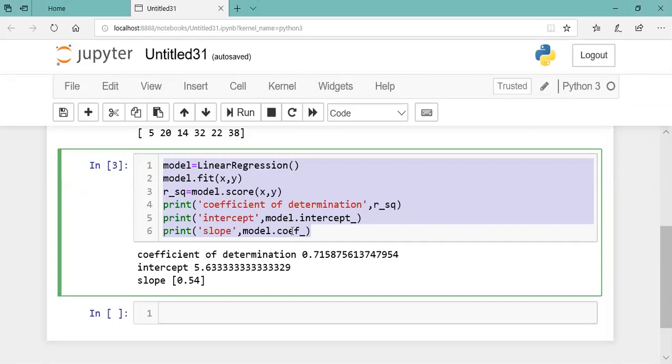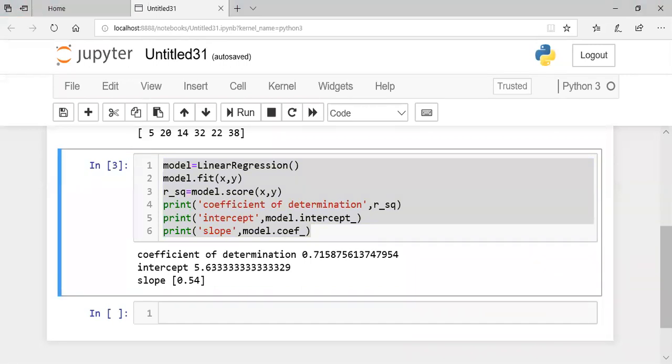So if you have 3 coefficients, where do you hold them? You have to create an array, a list. Therefore, the slope here is nothing but the array only. Since here there is only one input, it is showing only one value. In the next example, I'm going to take 2 inputs, that means 2 columns. Then it will be more clear.